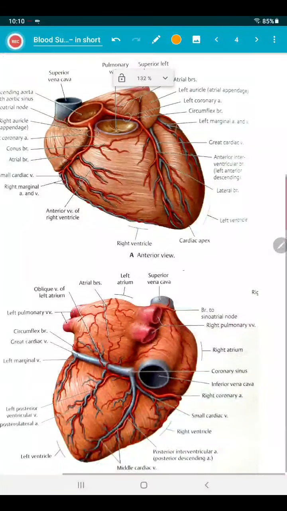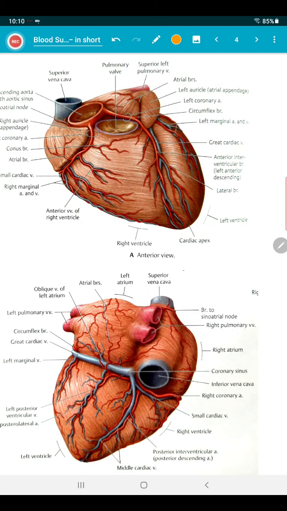Here you can see a better picture. I acknowledge Thieme Atlas of Anatomy for these pictures. This is a very good diagram. And what is this? Above the pulmonary trunk division. This part, as I told you yesterday in the surface border class, is the base of the heart. This is the diaphragmatic surface of the heart. Okay, remember that.